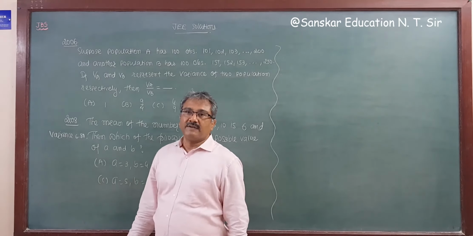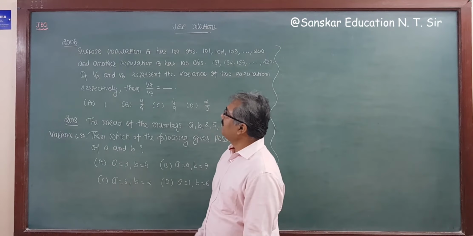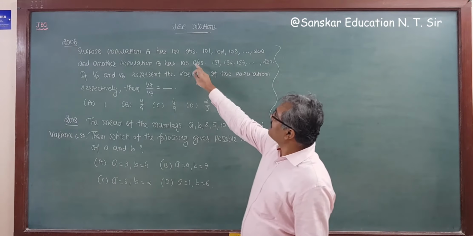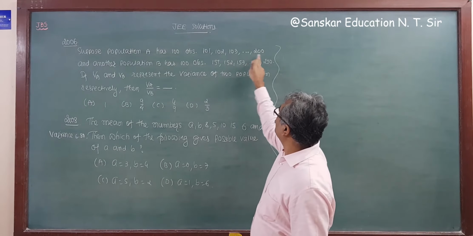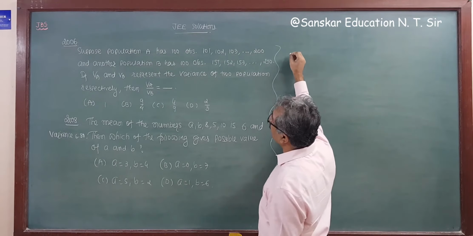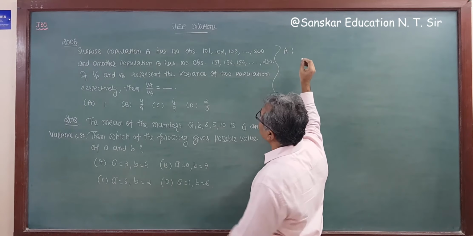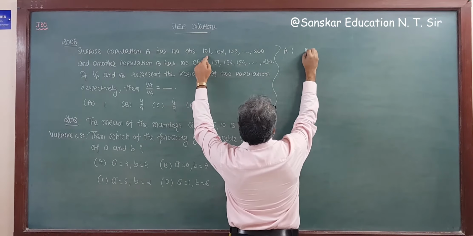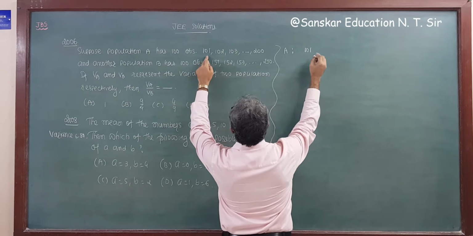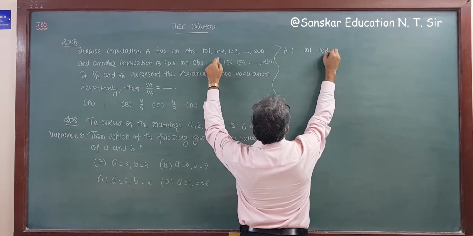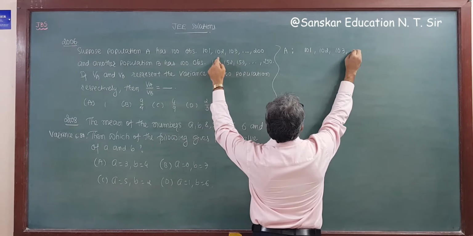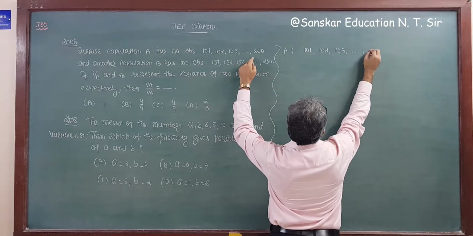Now questions from the 2006 exam. Suppose population A has 100 observations: 101, 102, 103, up to 200.